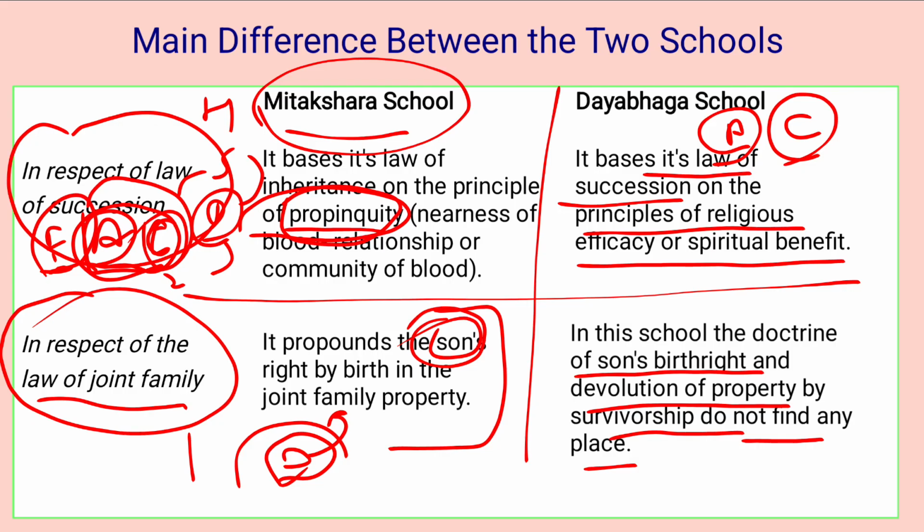So long as the father is alive, he is the master of all the properties, whether ancestral or self acquired. The birth of any son does not affect his right. The father will be the master of all the properties.